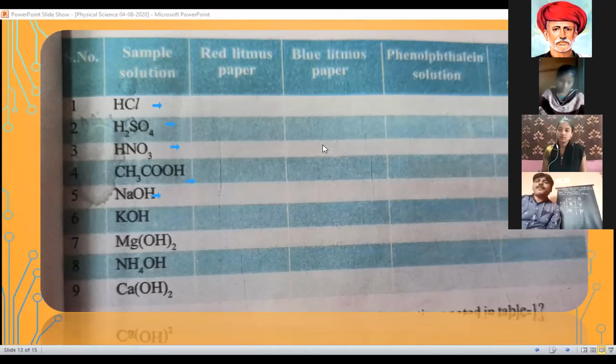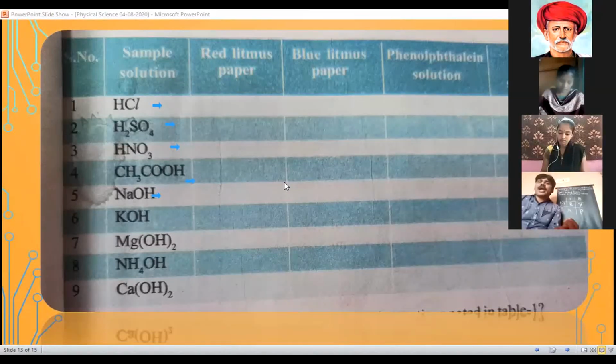Next, methyl orange solution. What is the color of methyl orange solution in acidic media? It turns red. So write down red for the first four. Next, in basic media, what is the color of methyl orange solution? Yellow. Very good. So write down yellow in your textbook.